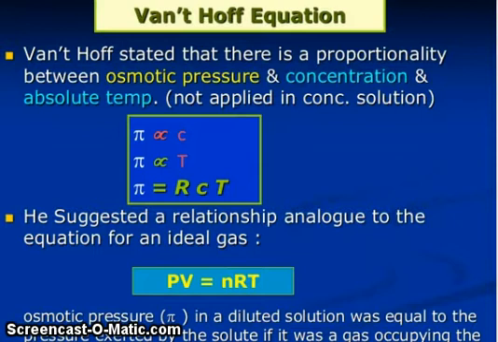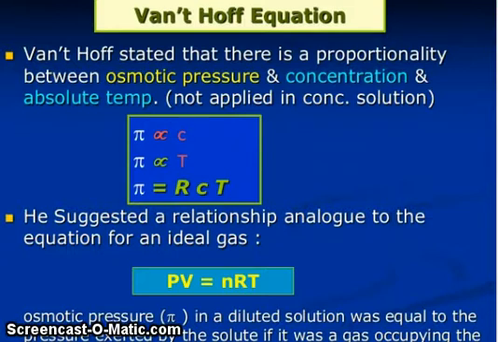What is the Van 't Hoff equation? You know friends, Van 't Hoff stated that there is a proportionality between osmotic pressure and concentration and absolute temperature, not applied in concentrated solution. Pi is directly proportional to C, pi is directly proportional to T, pi is equal to RCT. He suggested a relationship analogous to the equation for an ideal gas, PV is equal to nRT.